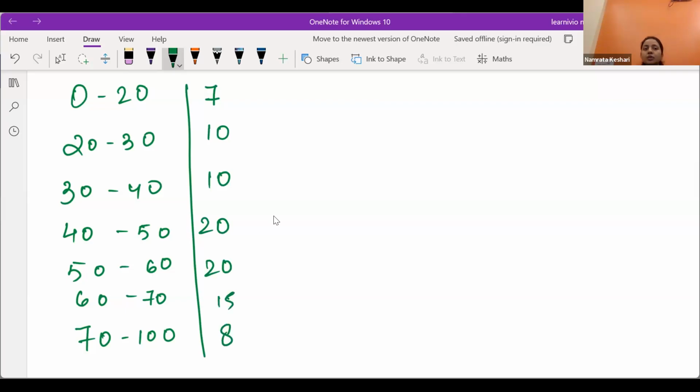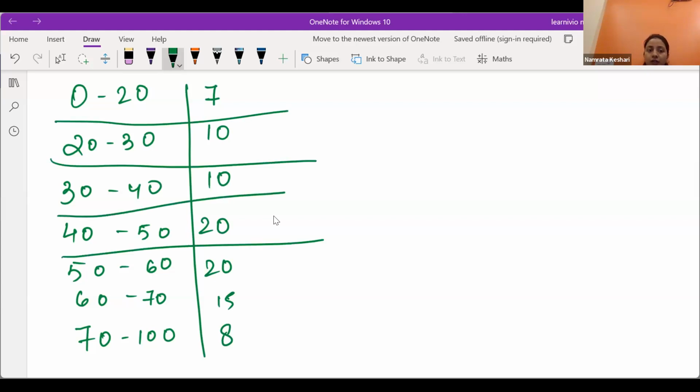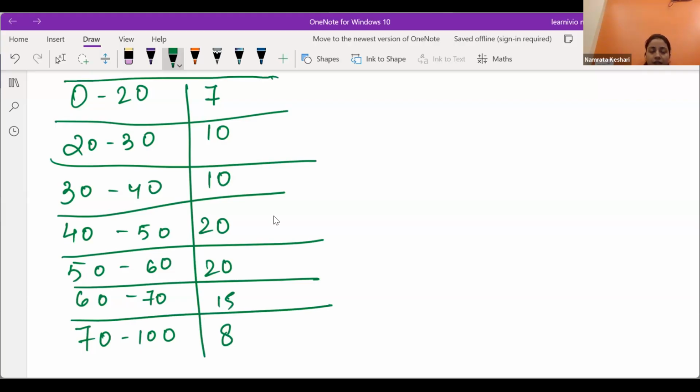Now you can see clearly that the data is grouped data, right? Continuous grouped data. Of course it is continuous. Here the upper limit and here the lower limit is the same. Here also the upper limit and the lower limit is the same. It is continuous, right?